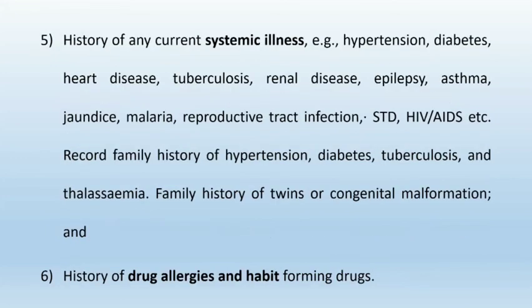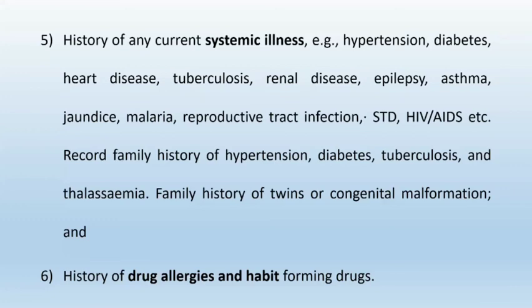Then take the history of any current systemic illness. For example, hypertension, diabetes, heart disease, tuberculosis, renal disease, epilepsy, asthma, jaundice, malaria, reproductive tract infection, STDs, HIV/AIDS, etc.